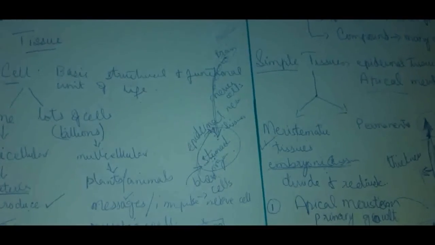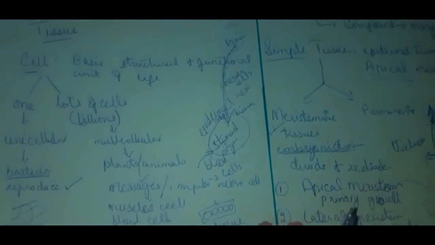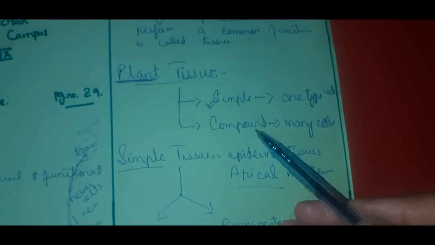So that's all for today. What you have to do is read and understand tissues and simple tissues carefully. Let us give a quick revision to our tissues. We said plant tissues are divided into two main types, simple tissues and compound tissues.